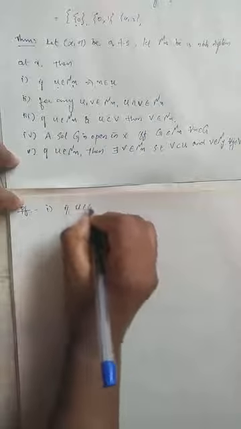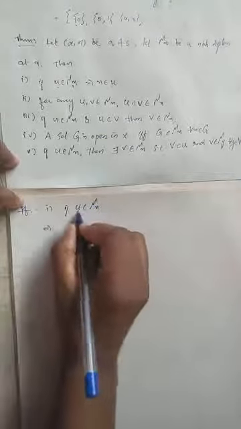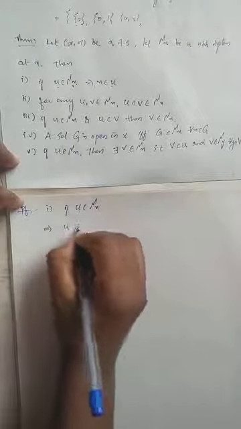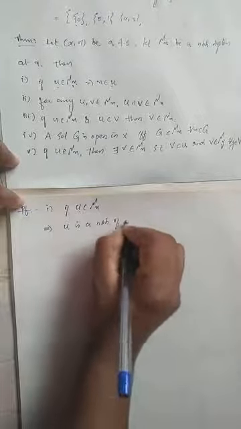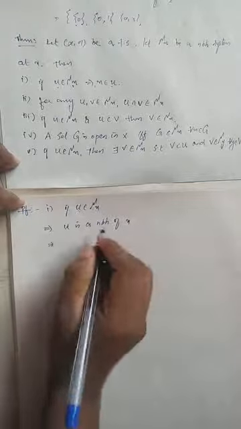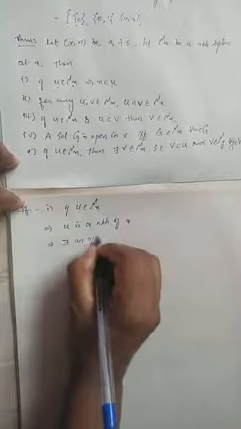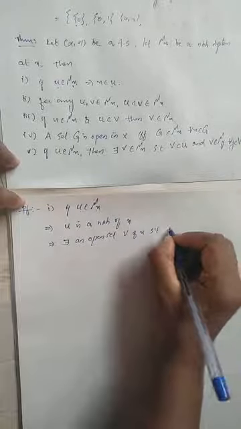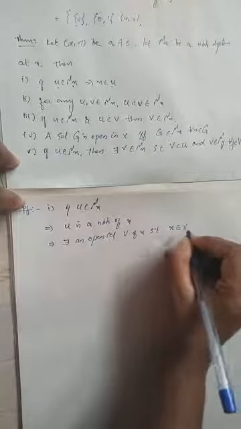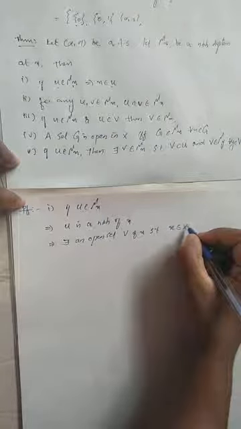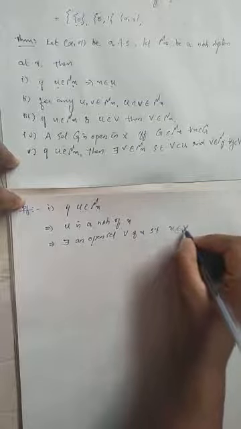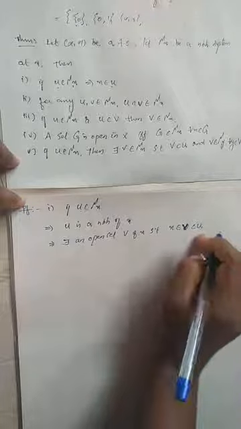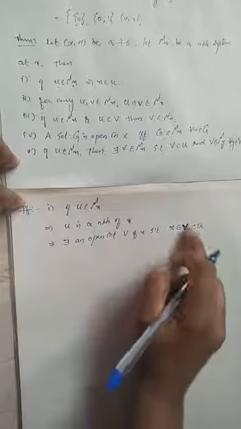If U belongs to mu x, which implies, since mu x is a neighborhood system, U is a neighborhood of x. So by the definition, U is a neighborhood of x means there exists an open set V such that x belongs to V and that V is contained in U. Between x and U there will exist an open set.